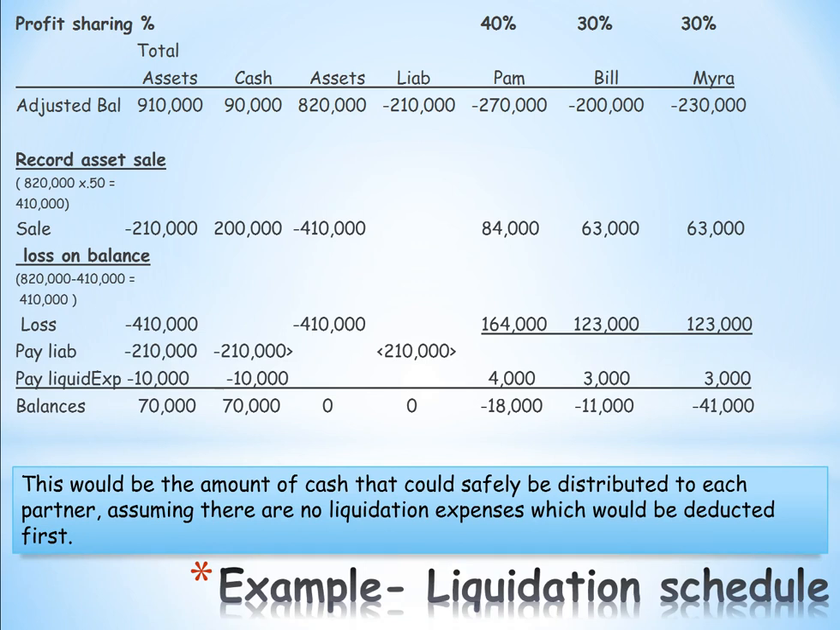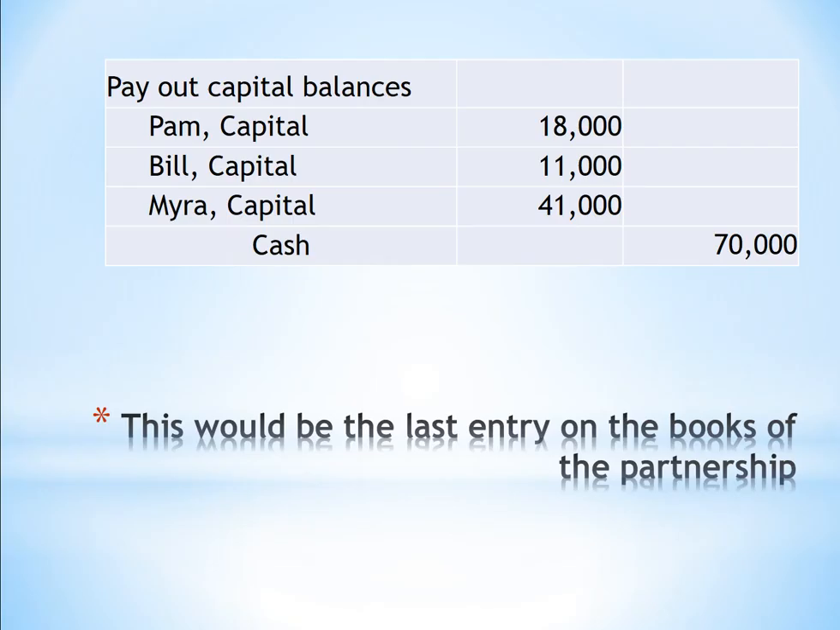So now what does that look like as a journal entry? We would debit the capital accounts and then distribute the cash. And this would be the entry on the partnership books, and it would be our last entry if we assume that 410 assets we could get nothing for. That concludes this presentation.